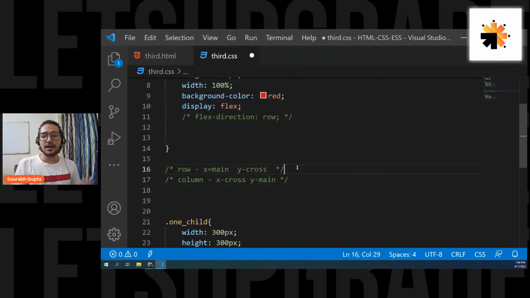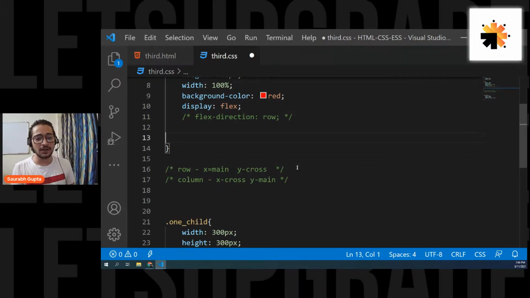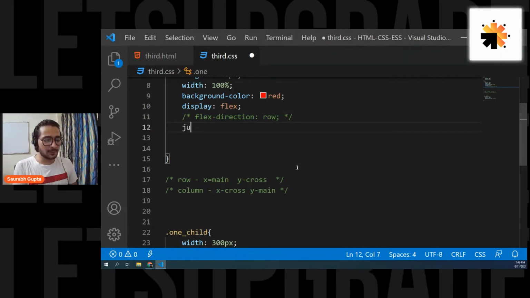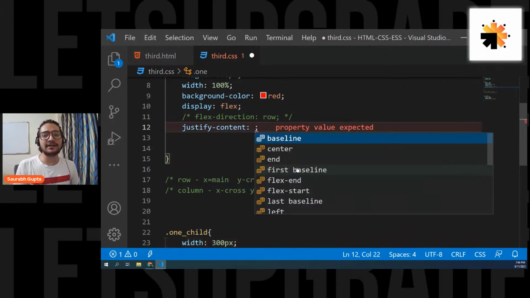So now, guys, please remember, when your direction of flexbox is row, x is your main axis and y is your cross axis. And when your direction is column, x is your cross axis and y is your main axis. Are we understanding, everyone? Why I'm explaining this, you'll understand in some time. Don't worry. So now, there's a property called justify content.